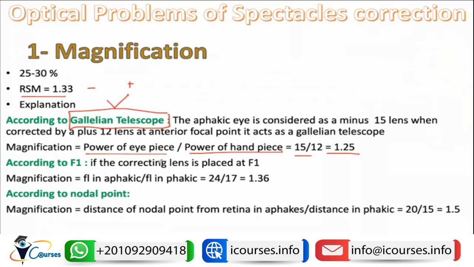Or according to the F1, if we have the planes placed at the F1, then the magnification will equal the focal length in the aphakic divided by the focal length in the phakic. So it will be 24 divided by 27, then it will again be 1.3. Or according to the nodal point, the magnification will be the distance of the nodal point from the retina in aphakic divided by the distance in the phakic, which will be 20 over 15, which will be 1.5. So there are just different explanations for the same issue, which is the magnification, and all of them will give close results to each other.